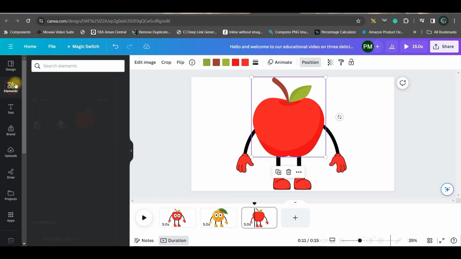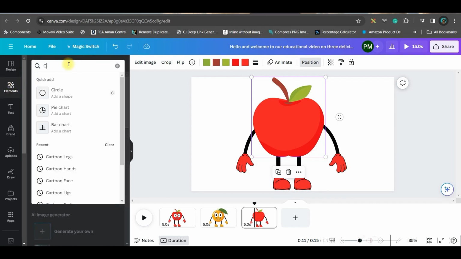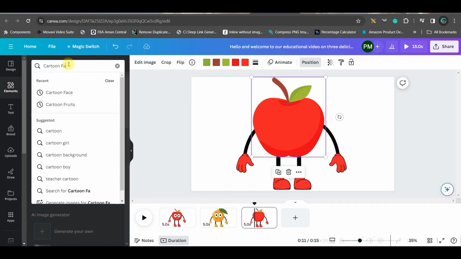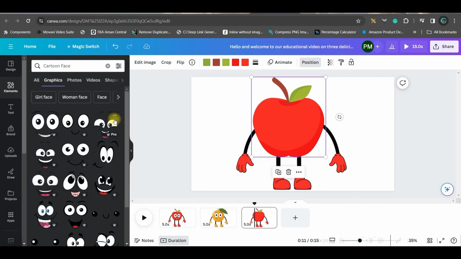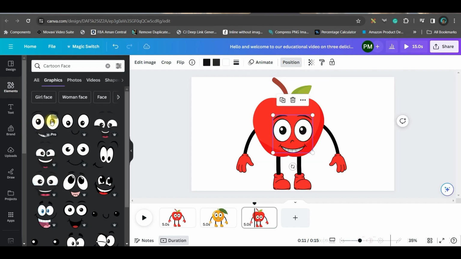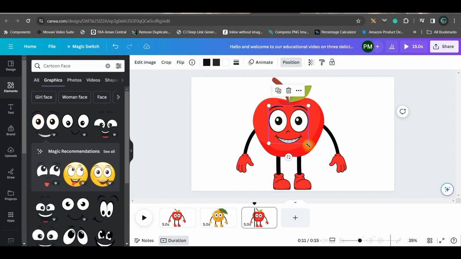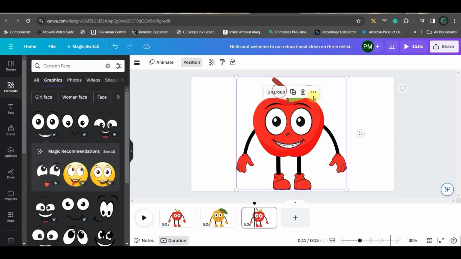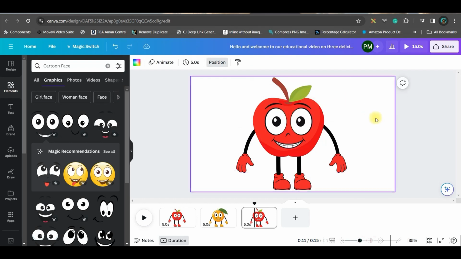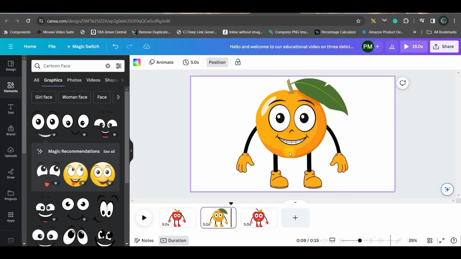And now let us go for the next element, which is cartoon face. If you don't give the exact same keyword, you won't get a satisfactory element. Now from here, in the same way, choose the one which is suitable. I am taking this one. I will just enlarge it a little and see the guideline, the dotted lines, and then select all the limbs together and group them together. Now like this, I have created orange as well.